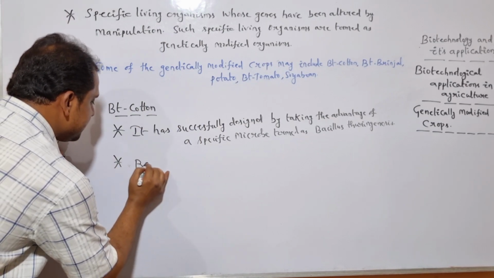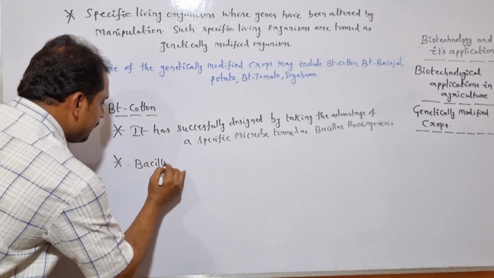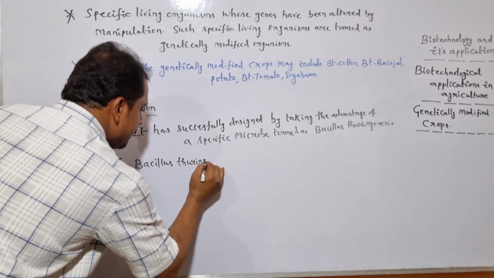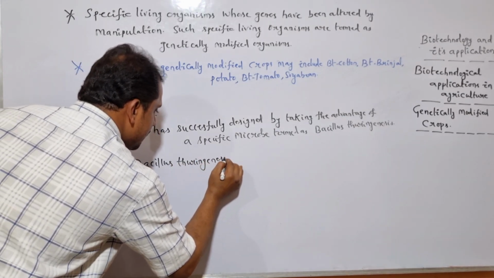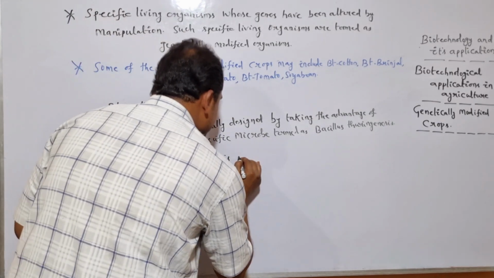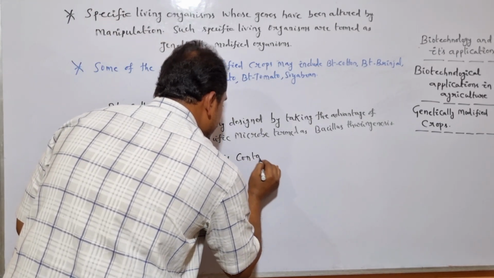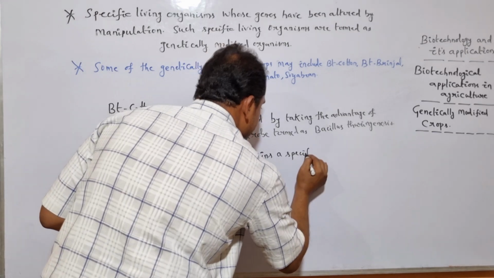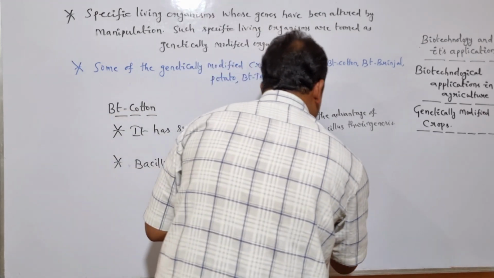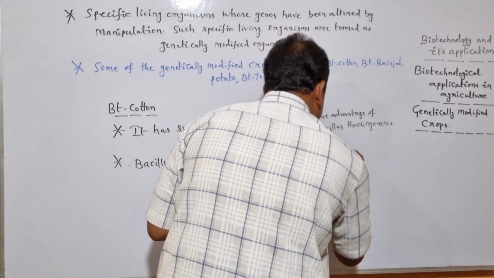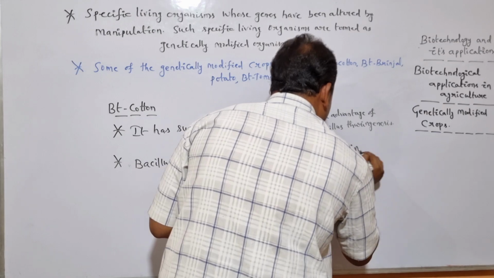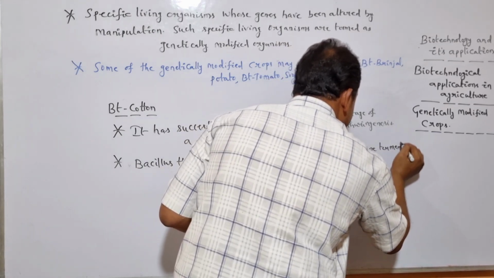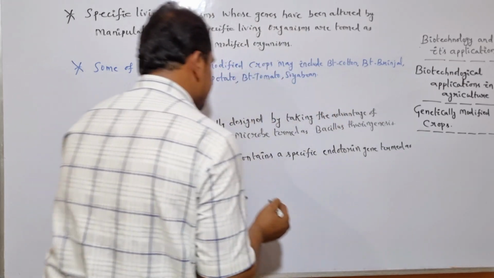Bacillus thuringiensis contains a specific endotoxin gene termed as Bt toxin.